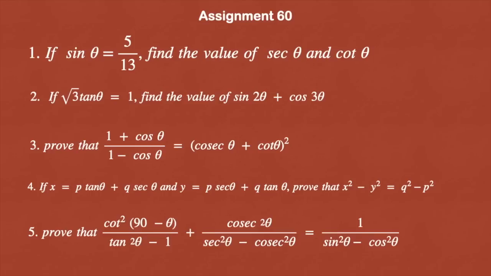Fourth one, if x is equal to p tan theta plus q secant theta and y is equal to p secant theta plus q tan theta, prove that x square minus y square is equal to q square minus p square. Fifth problem is prove that cot square 90 minus theta divided by tan square theta minus 1 plus cosecant square theta, whole divided by secant square theta minus cosecant square theta is equal to 1 by sin square theta minus cos square theta. These problems are solved in this video only. See the video and work it out independently.